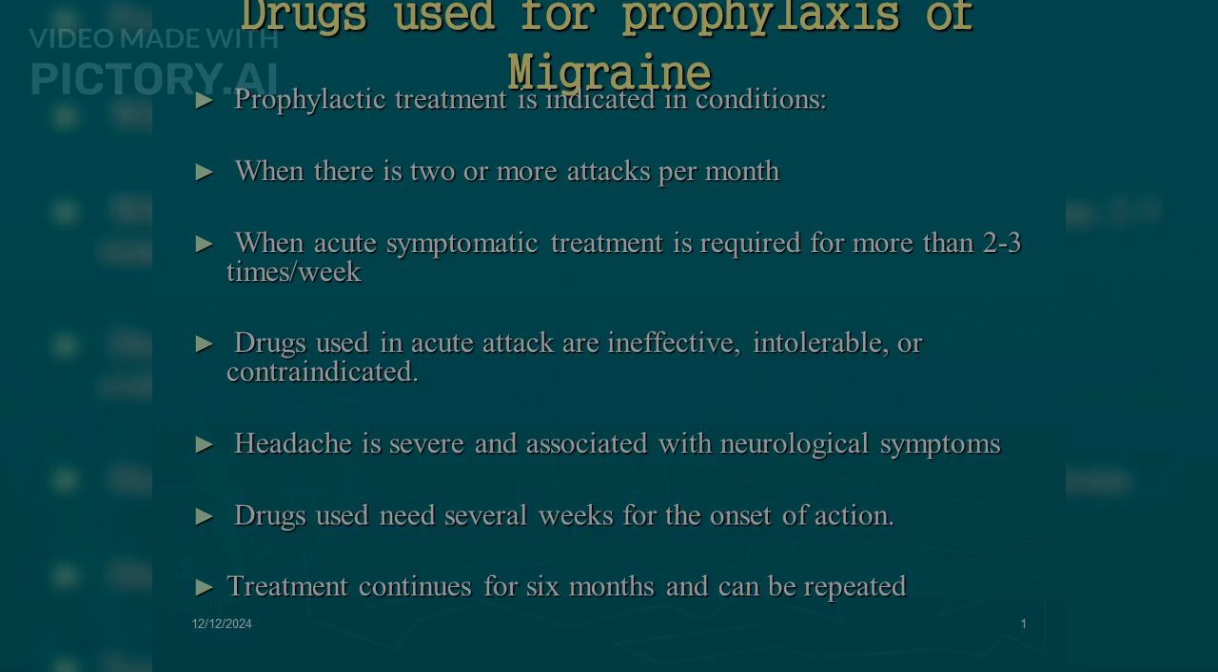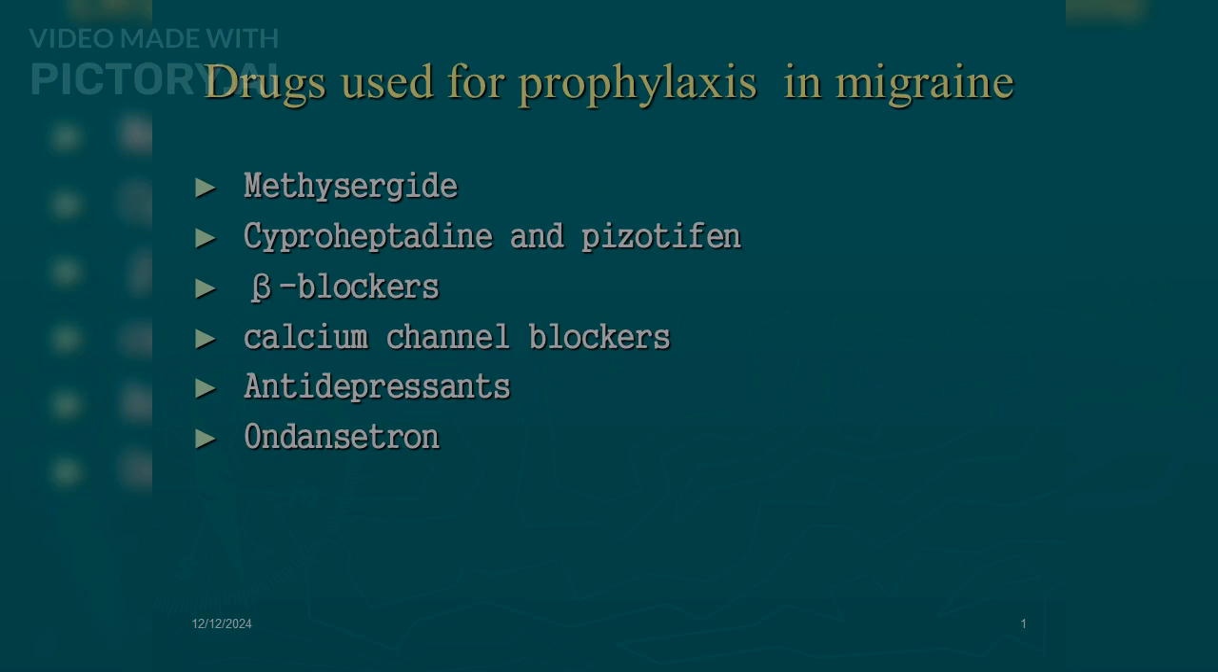Drugs used for prophylaxis of migraine. Prophylactic treatment is indicated when there are 2 or more attacks per month, when acute symptomatic treatment is required more than 2-3 times per week, when drugs used in acute attack are ineffective, intolerable, or contraindicated, or when headache is severe and associated with neurological symptoms. Drugs used need several weeks for the onset of action. Treatment continues for 6 months and can be repeated. Drugs used for prophylaxis in migraine: methysergide, cyproheptadine and pizotifen, beta blockers, calcium channel blockers, antidepressants, ondansetron.